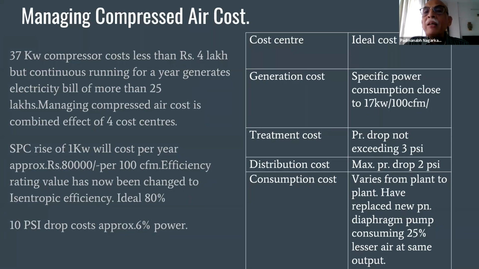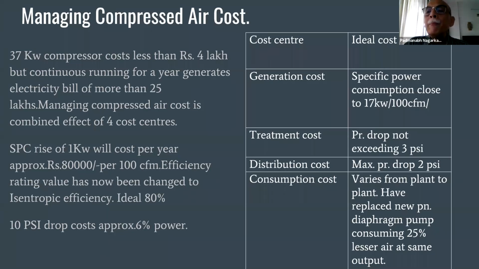Artificial demand has to be studied by using digital pressure gauges at 3-4 different points, where you will find there is a vast difference between what you are generating and what you are consuming. So artificial demand has to be reduced in the best possible way, either by making good piping.